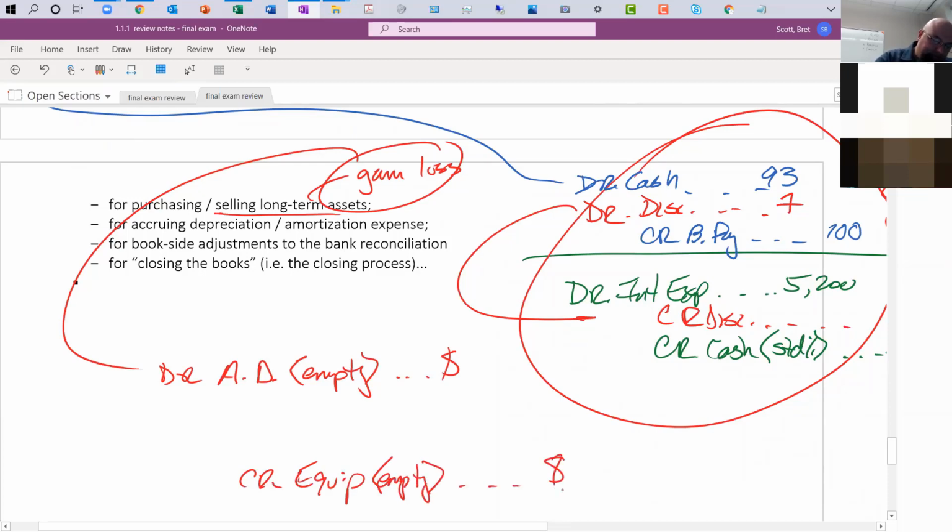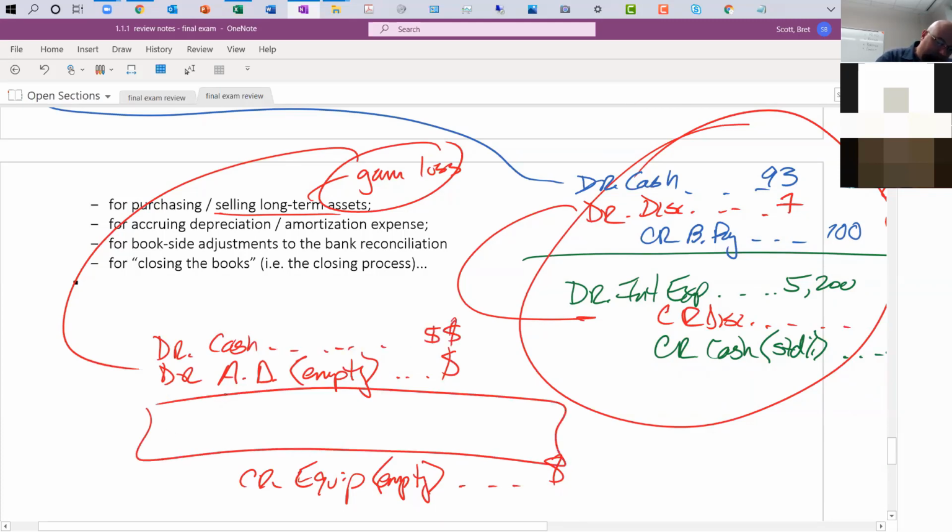And then we ask ourselves, did we get any cash for it? If we got cash, we'll go ahead and debit cash, whatever we got. And then whatever's left over is either a debit or credit. If I need another debit to make this balance, that's going to be a loss. Or if I need another credit, it's going to be a gain on sale, gain on disposal, whatever.